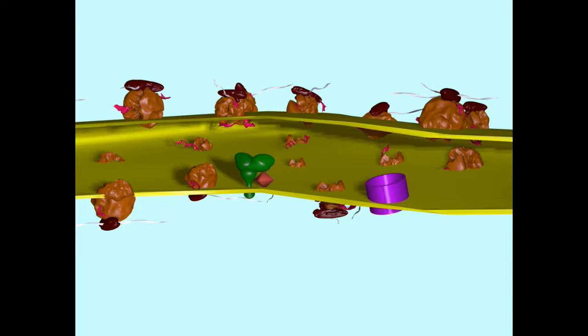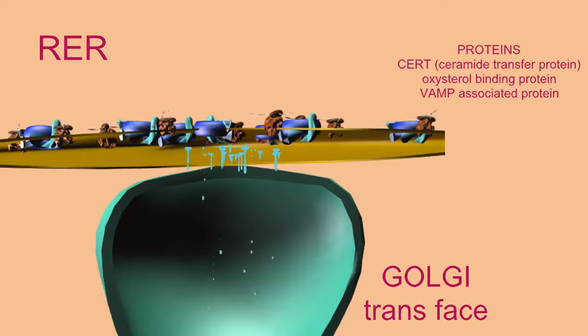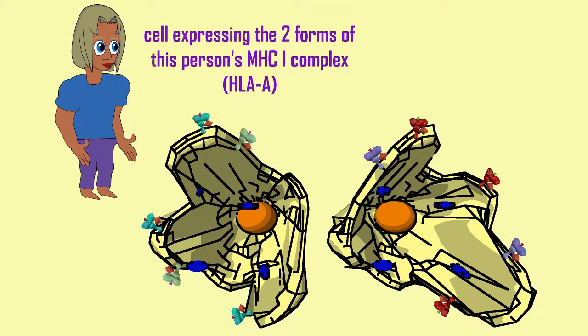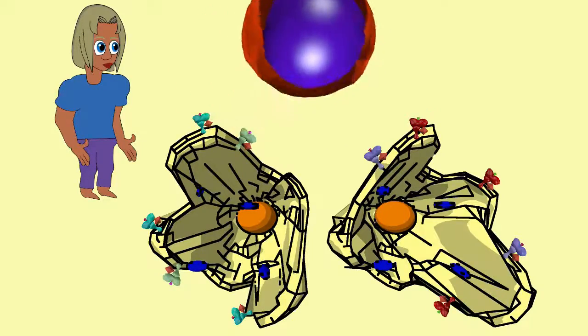Because of this transport, peptides from the cytoplasm, whether they be from proteins in the cell or perhaps viral proteins, are then added to the MHC molecule. The MHC proteins then are transported throughout the endoplasmic reticulum and sent via vesicle to the Golgi, and from the Golgi then are shipped to the cell membrane, where they become cell membrane proteins presenting a peptide from the interior of the cell on the exterior, where it can interact with cytotoxic T cells.